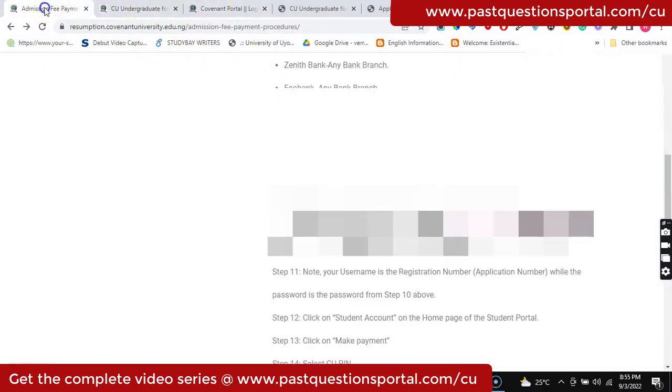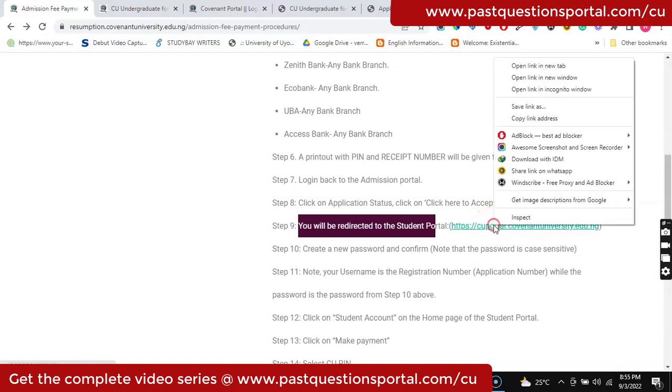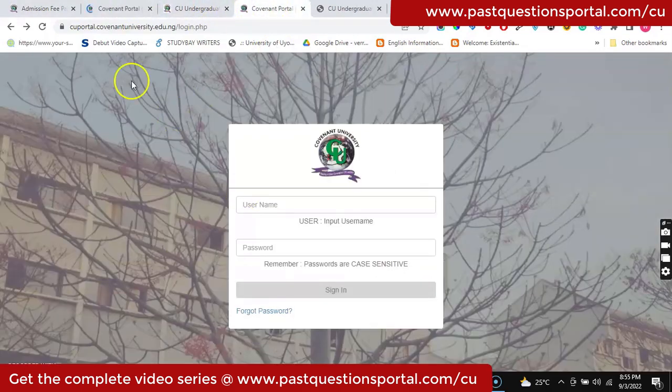All that it will do, like you've seen here, is that you will be redirected to this student's portal, which is this link. So if I open this link on a new page, you see that it will open this same page here. Check it out. You see, it's the same page. Let me even close this.